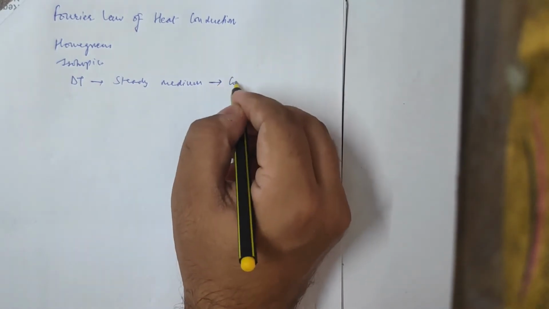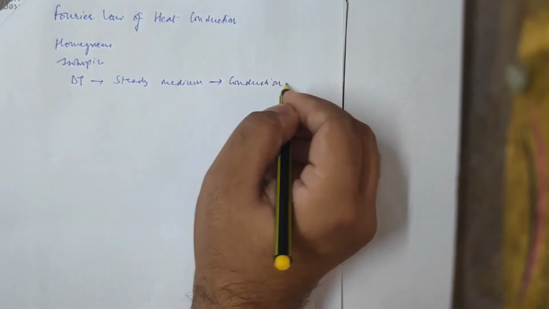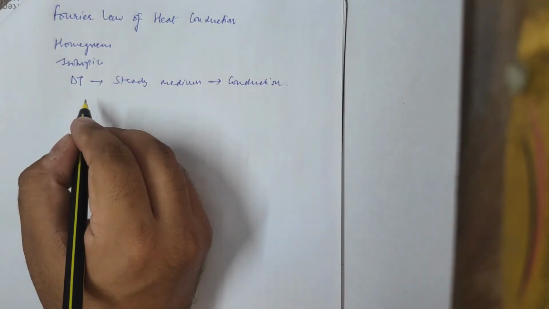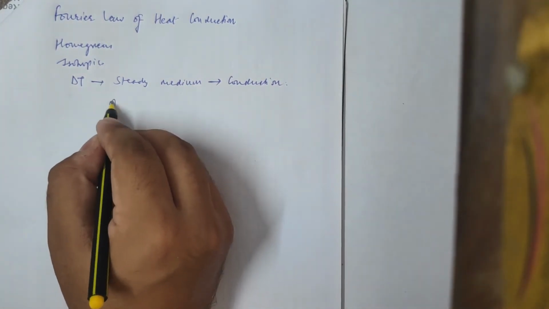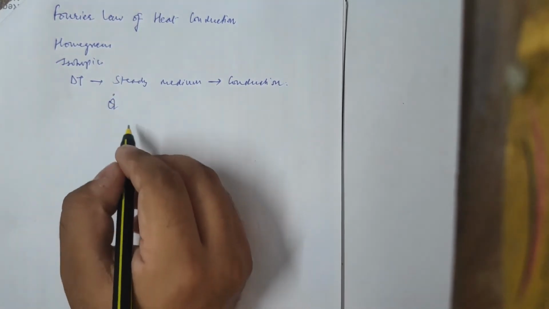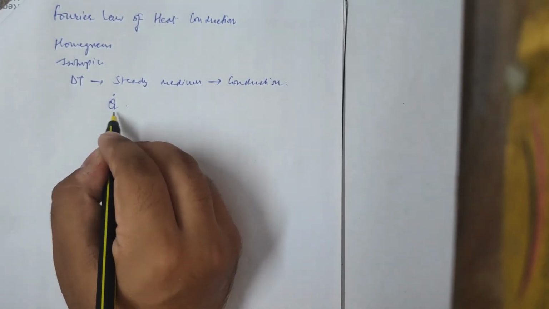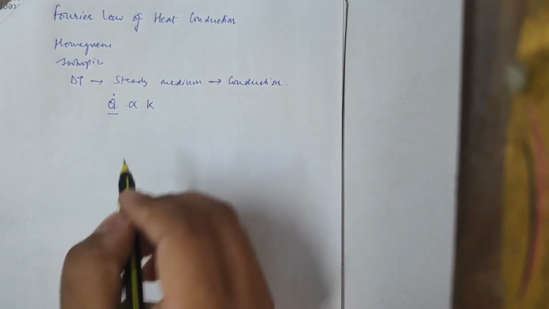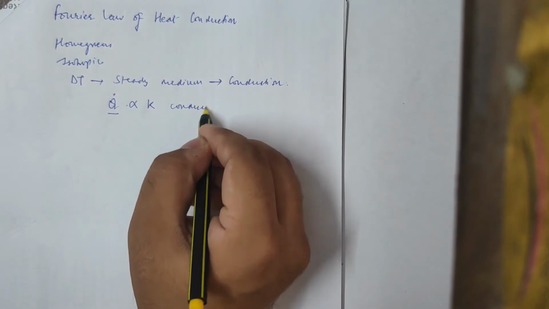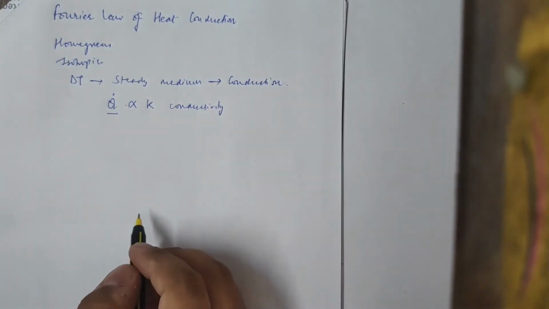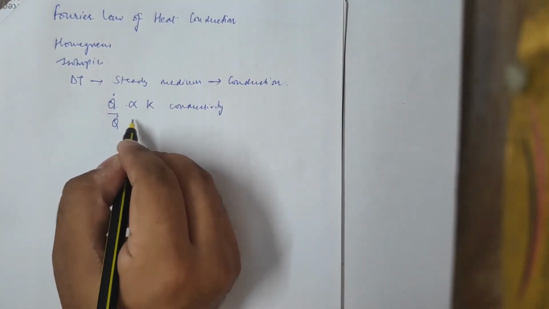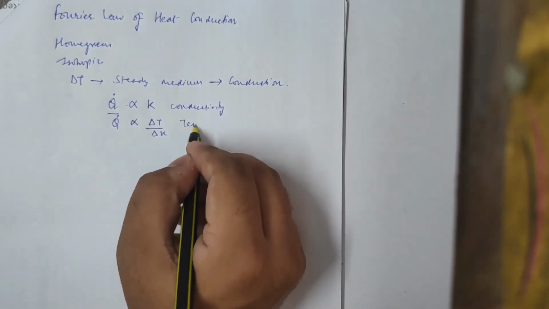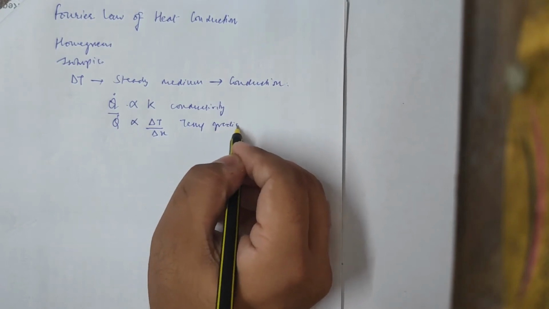There is heat transfer due to conduction, right? The scientist Fourier gave a relationship for the rate of heat transfer. He said that the rate of heat transfer is proportional to the conductivity of the medium. The rate of heat transfer is proportional to the temperature gradient in that medium.